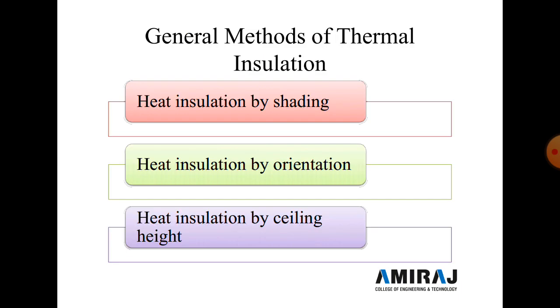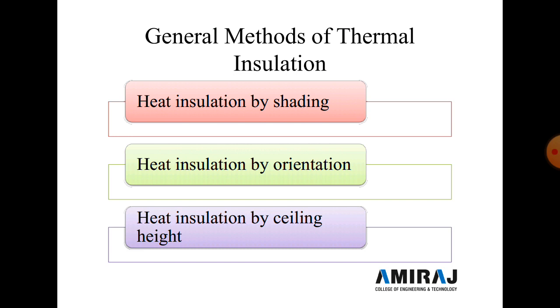Now in the next slide we discuss the general methods of thermal insulation. Here three types of thermal insulation are given: heat insulation by shading, heat insulation by orientation, and heat insulation by ceiling height. Now one by one we discuss.